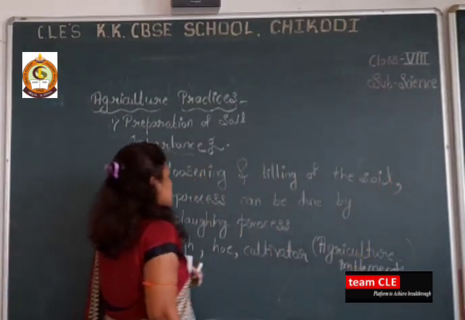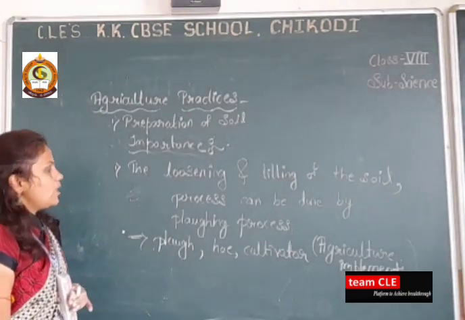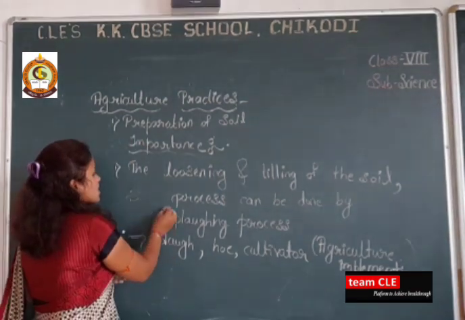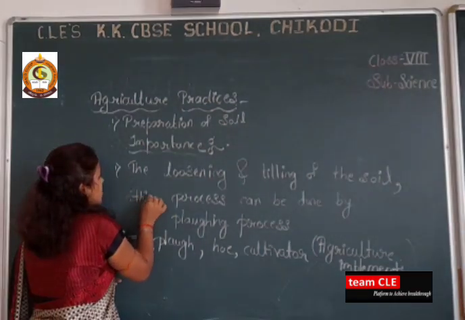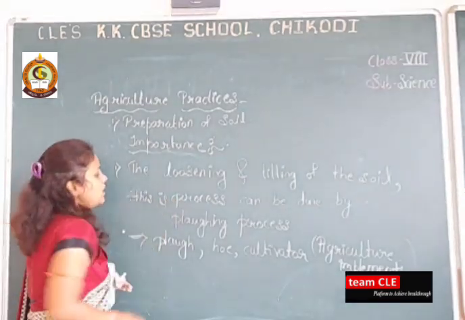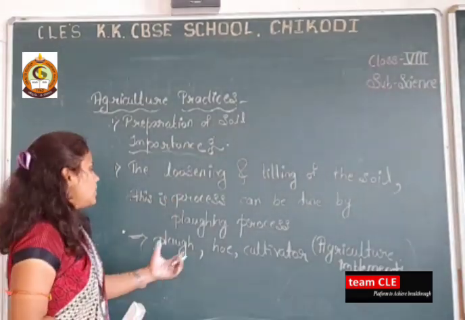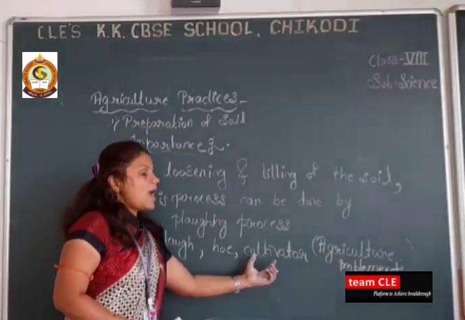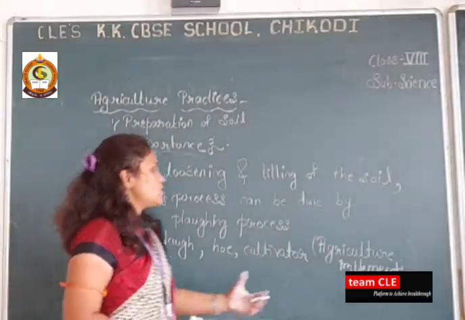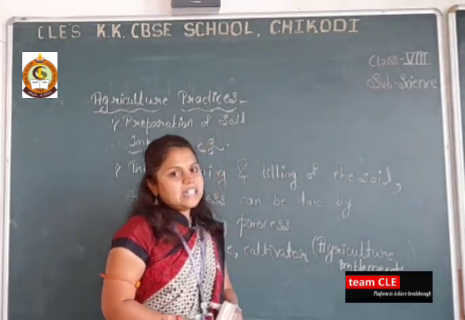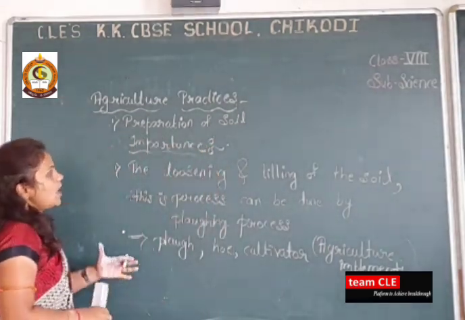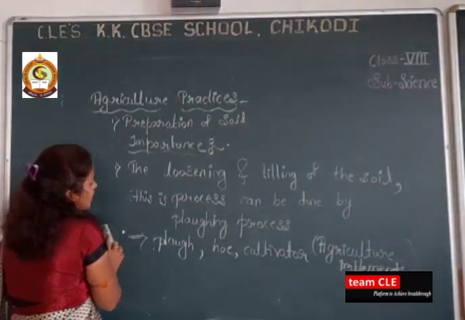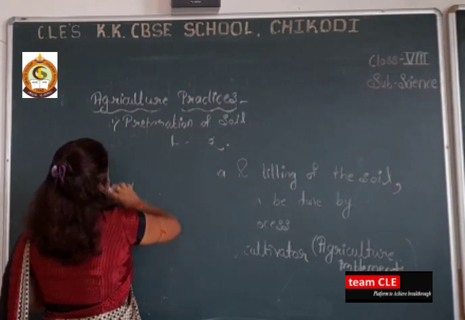So it is the process which can be done by the plowing process. The loosening and tilling of the soil, this is the process done by plowing. So how can we do the plowing process? That is plow, hoe and the cultivator. This is also known as the agriculture implements. Okay dear students, I hope there is no confusion about the preparation of the soil. Now let us discuss the plow.